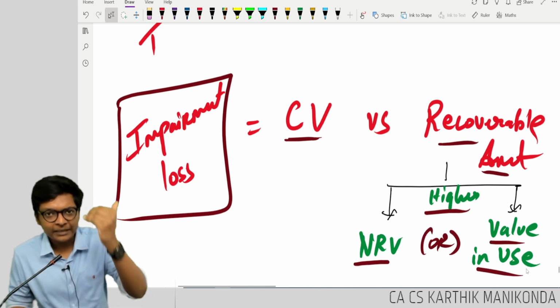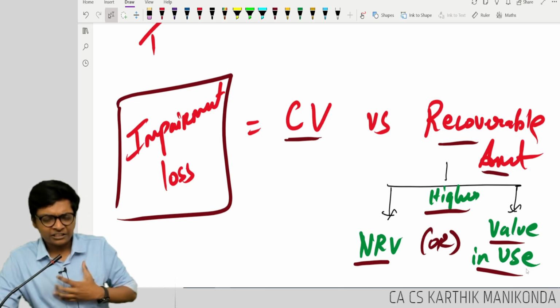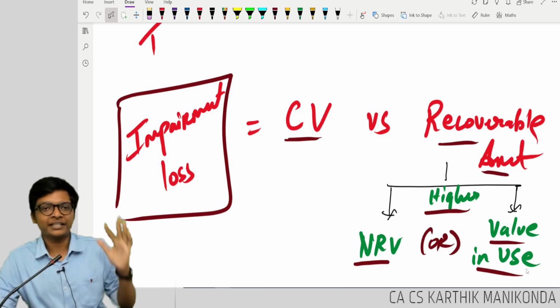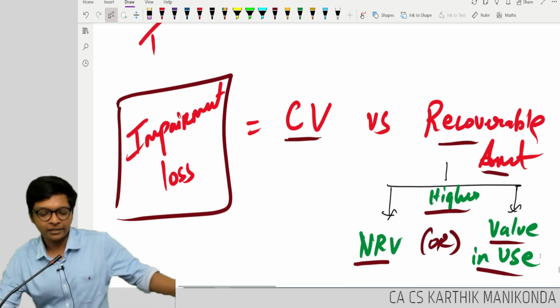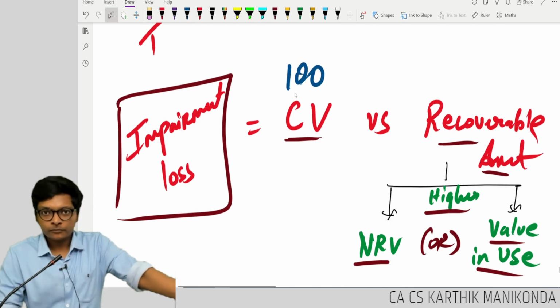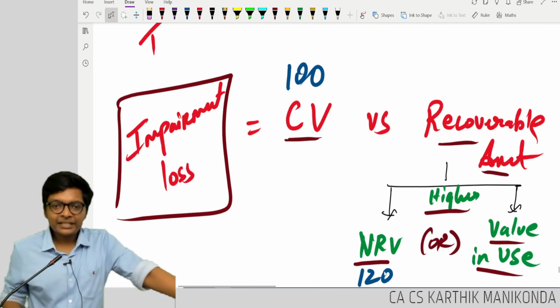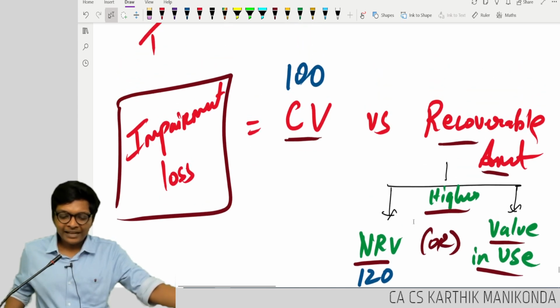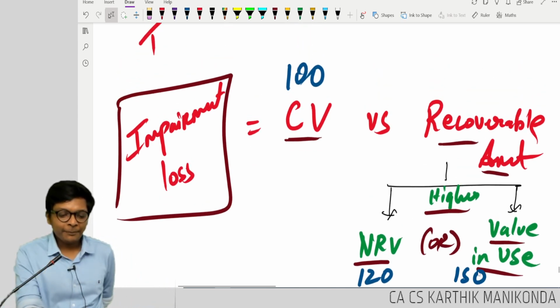First, let's have numbers and understand the computation. Then I will break down the logic. Trust me, you will not find the logic in any book, guys. Why it is higher? Go find why it's there in the book. You will not find it. Look at this. If carrying value is 100, if recoverable amount NRV is, let's say, 120 and value in use is 150, I will compare 100 with what?